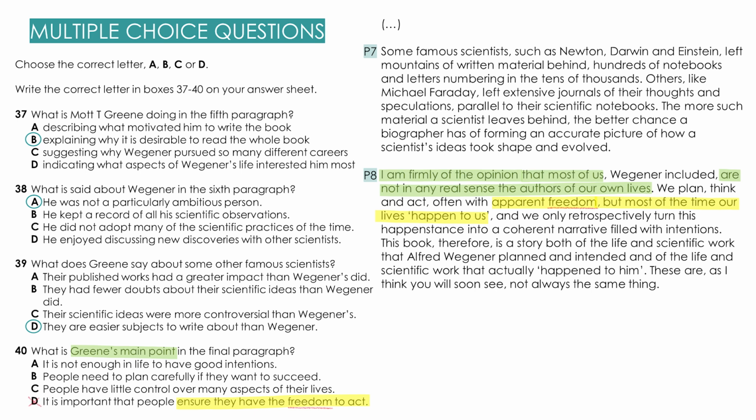And then we can also see intentions. But he says that we retrospectively turn our lives into a coherent or logical narrative filled with intentions, but lives just happen to us. And option A is it's not good enough in life to have good intentions. Again, that's not the same idea. So our answer is 40C.